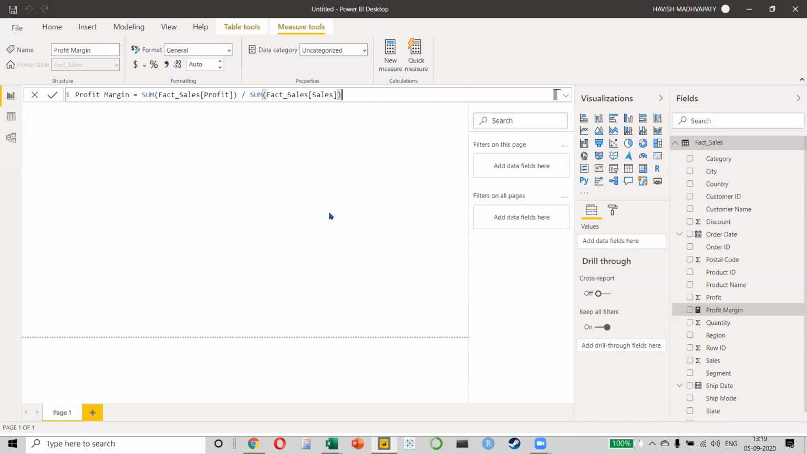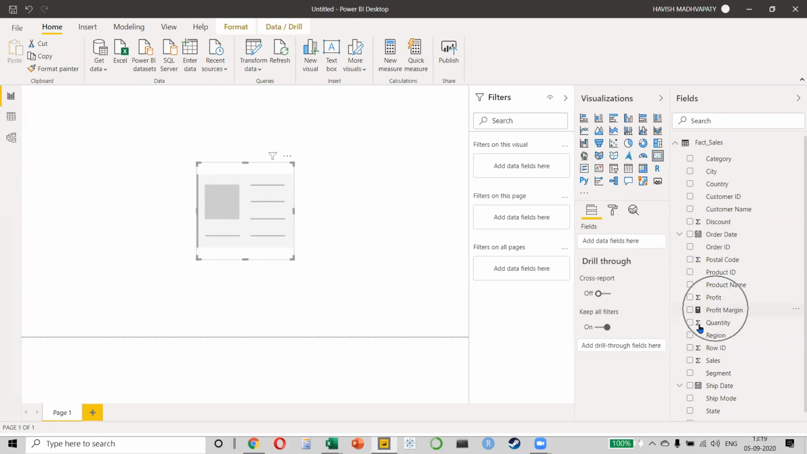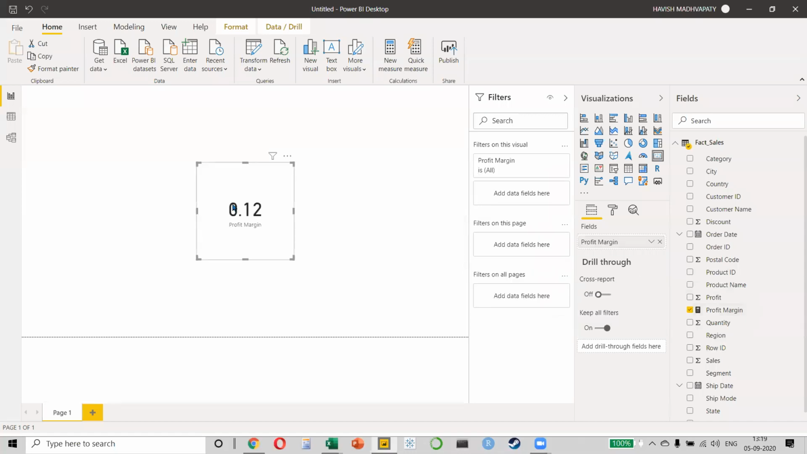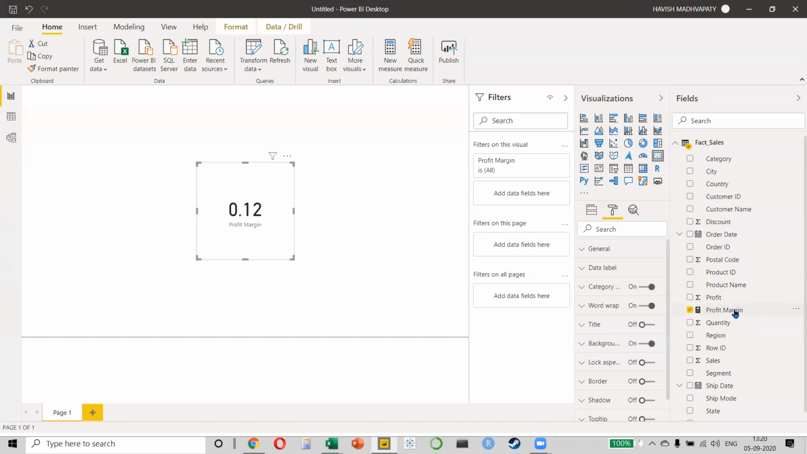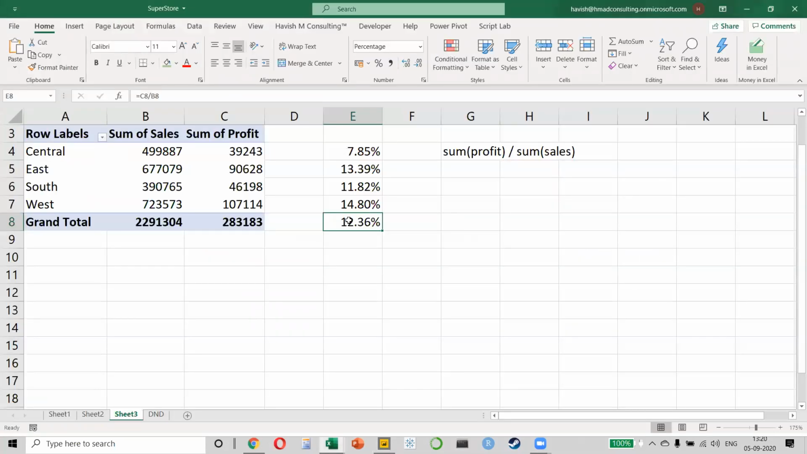Basically, we have written the formula. And what has Power BI done? Power BI says, okay, Havish has told me the formula, but I will only show him the result if he asks me for the result. How do you see the result? I will select a card, this one, where my cursor is. It has the symbol 1, 2, 3 on it, okay? So when I click on the card, we get a simple card like this. And if I put my profit margin, this one, what do you think will happen? Let me convert it into a percentage also. And you notice we get 12.36%, correct?